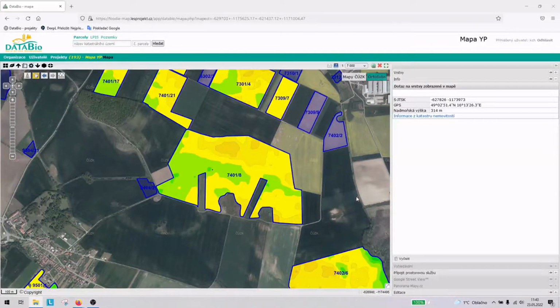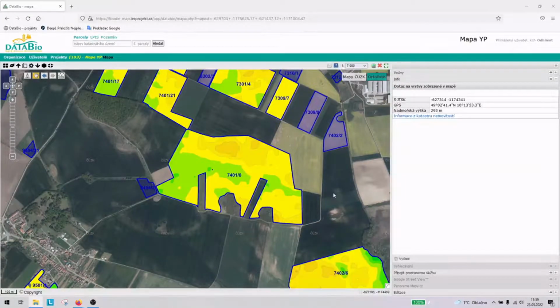The main idea behind preparation of variable rate application maps based on relative yield variability is that the productivity of different parts of the fields often repeats through multiple years. If there is a part of a field where you achieve high yields compared to the average of the field one year, there is a good chance there will be high yields next year too, and vice versa. If there is a part of the field with relatively low yields, there is a good chance in the next season there will be low yields too.